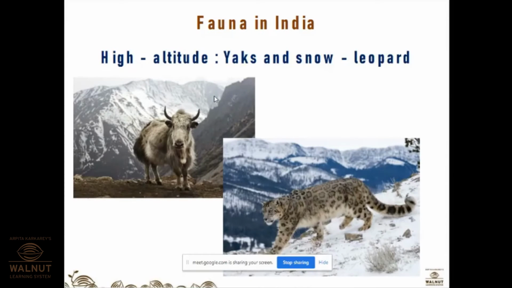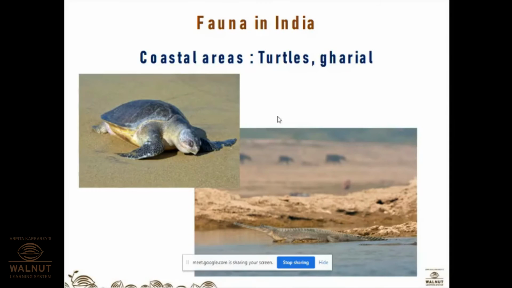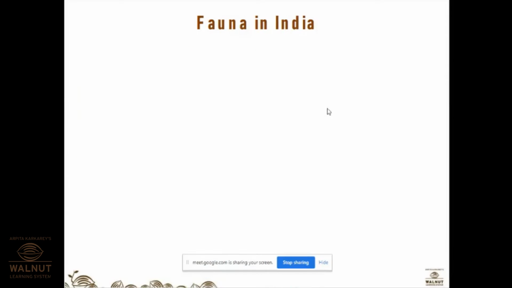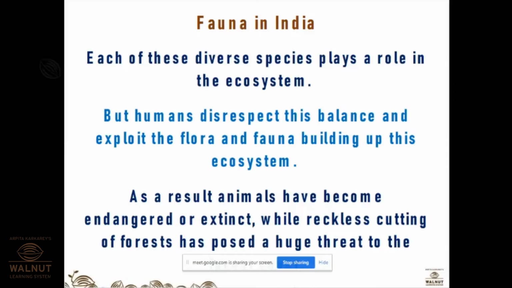In the high altitude, yaks and snow leopards are seen. In the coastal areas, we can see turtles and gharial. Okay, gharial is a type of alligator. You can say each plant or animal, directly or indirectly, plays an important role in an ecosystem.